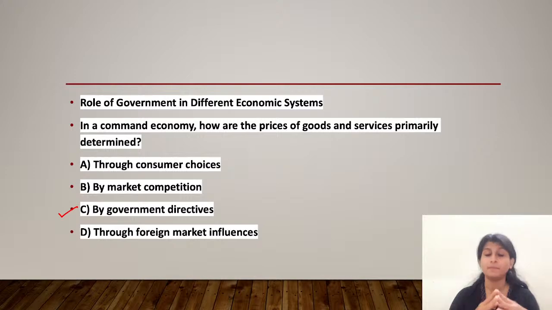Option D, through foreign market influence, while potentially it is a factor, is not the primary method for determining the prices in the command economy. The central control characteristic of command economy limits the direct influence of foreign markets on the pricing. Therefore, option C is the right answer because it directly describes how a command economy functions in terms of the price setting. Everyone clear till now?